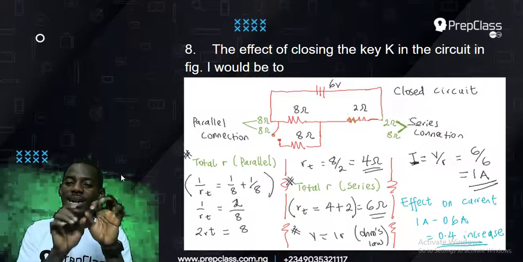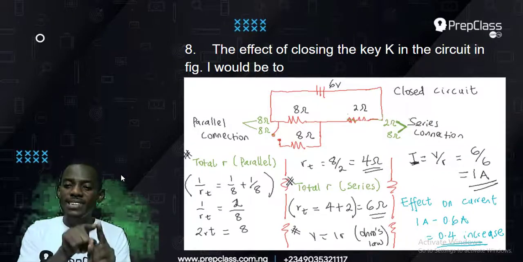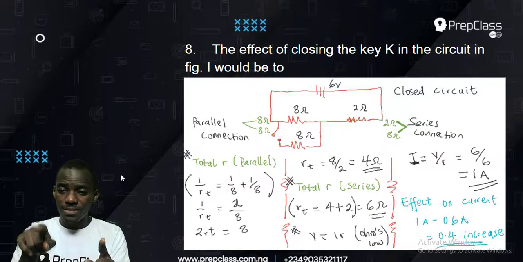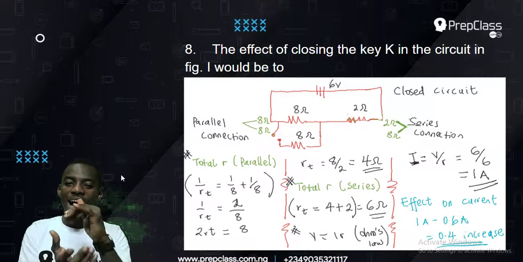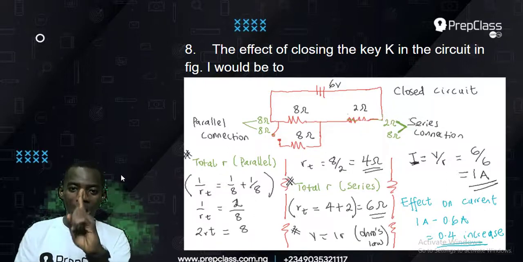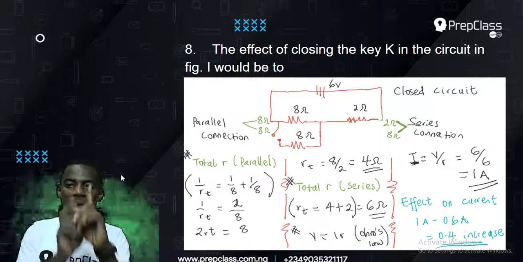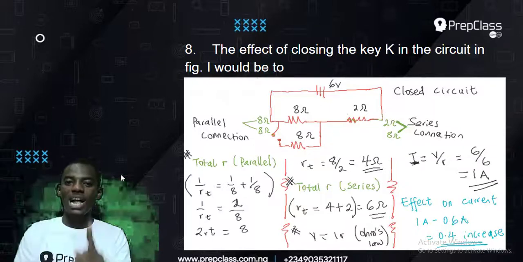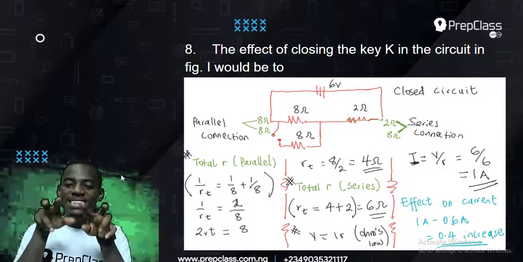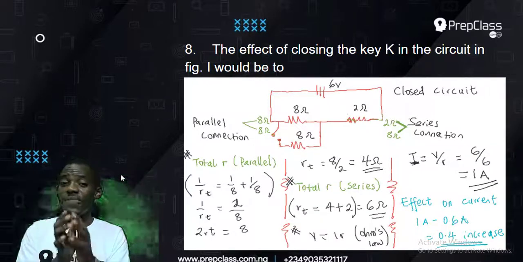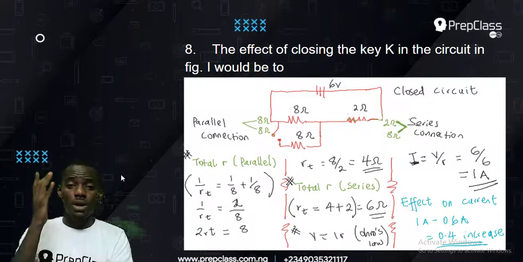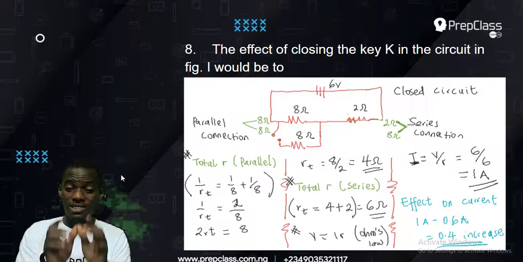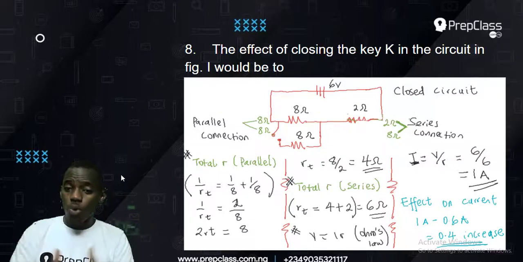Now you've gotten the parallel as a single one. Now mix it with the series. That will become 4 plus 2. When you finally got the answer for the two parallel, you got one answer, 4 ohm. Now that one answer is straight with the 2. So that's 4 and 2, giving me a series connection. If you master this question, you'll be able to solve a lot of questions on circuits in physics, because this question will open you up to a lot of questions.